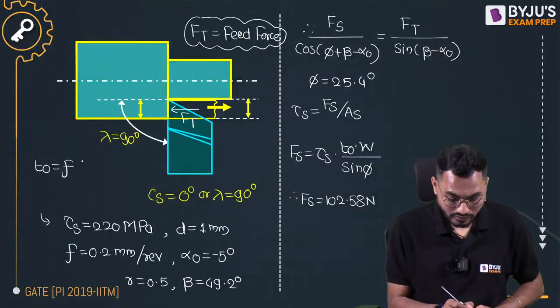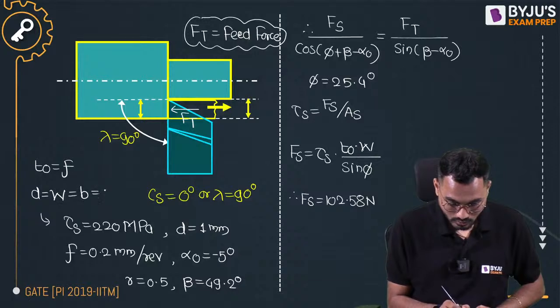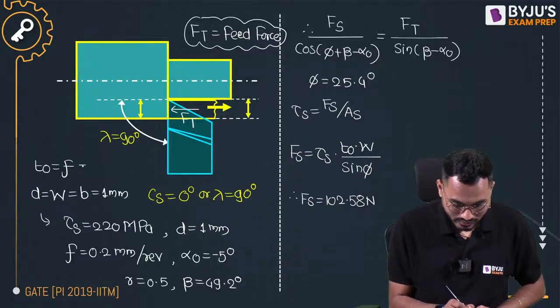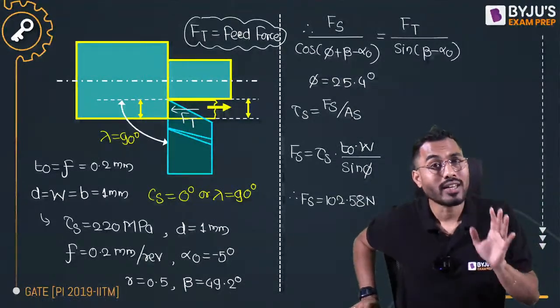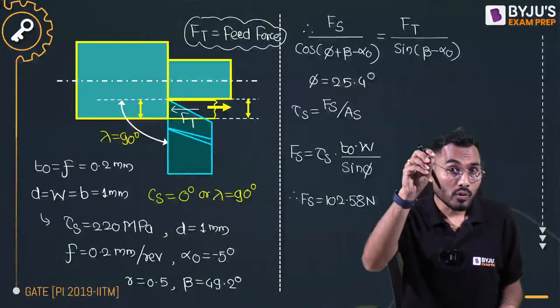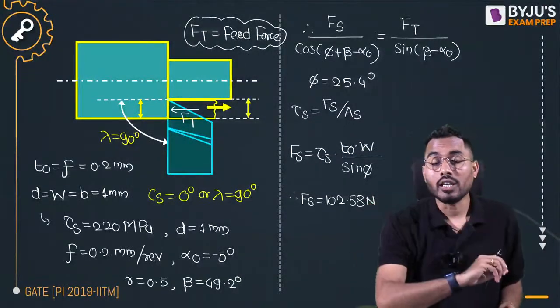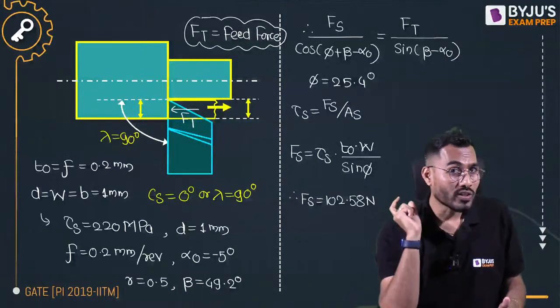Uncut chip thickness should be the feed, and depth of cut will become exactly equal to the width of the chip. So this is 1 millimeter, and this feed is exactly equal to 0.2 mm. Now most of the students will ask me, but sir, you need to understand that there are three different cases we have developed. If you don't understand that, I have delivered a note, and the notes are uploaded in my Telegram channel. You can go and watch the notes there.